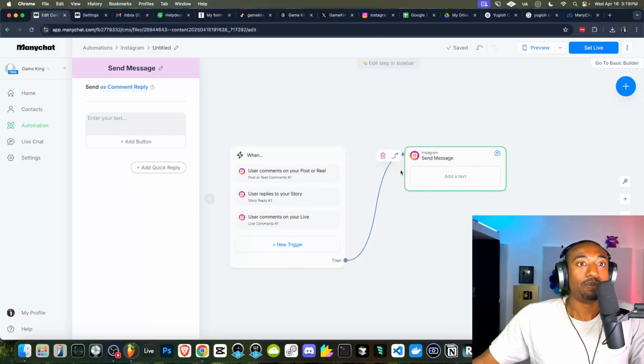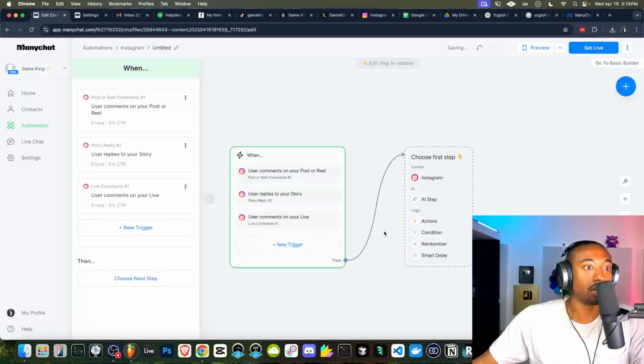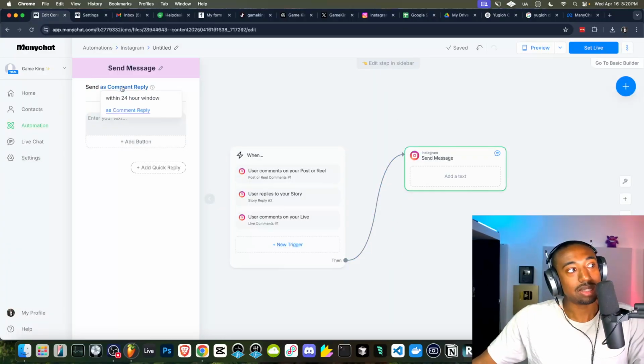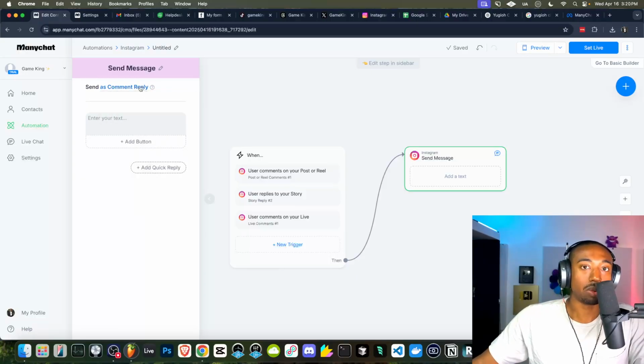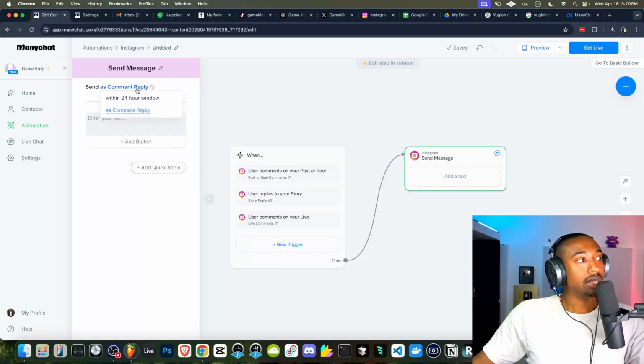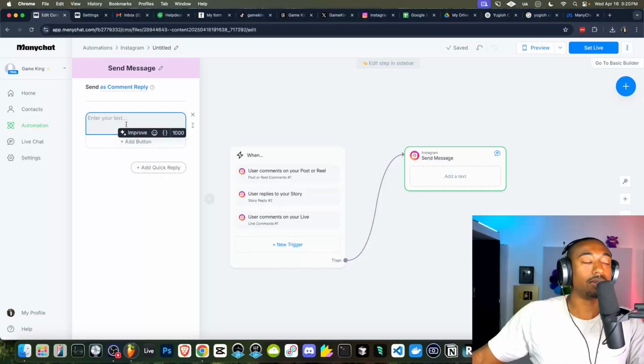Okay, so nextly, we're going to go back to ManyChat here. And the next thing after somebody comments beat or beats, we're going to tell it to do something. So again, if I delete this node, we're going to insert another module here. And we want to send it as a comment reply. The within 24-hour window is a Meta rule, which is only Meta specific. To not bore you guys to tears, you need to set this as comment reply all the time. I'd recommend this all the time, because it allows you to do more stuff down the line.